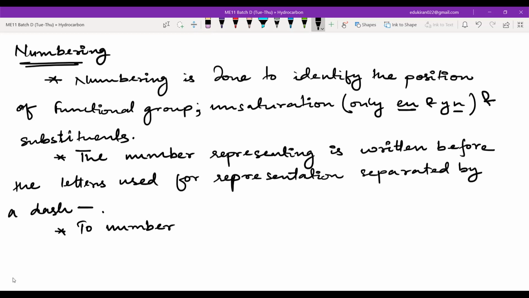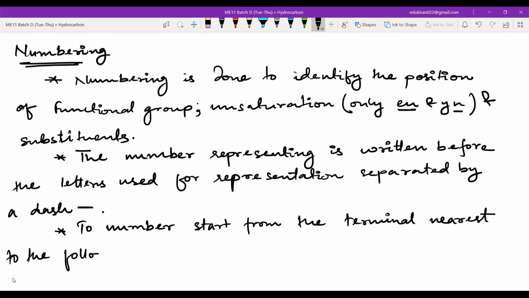To number, start from the terminal nearest to the following hierarchy.